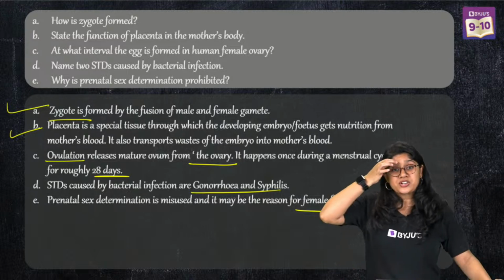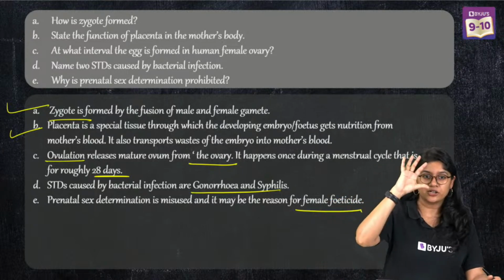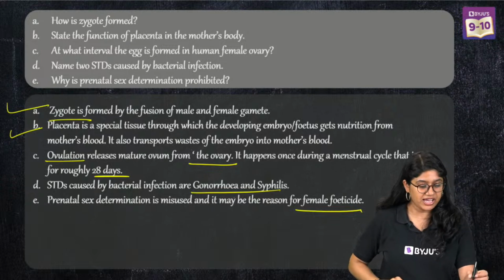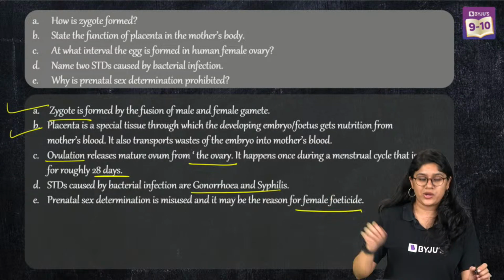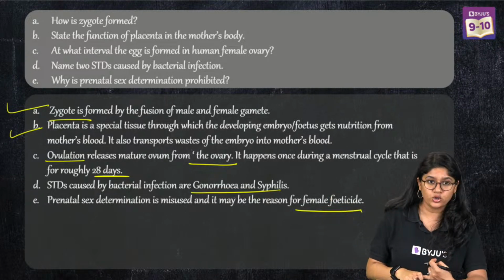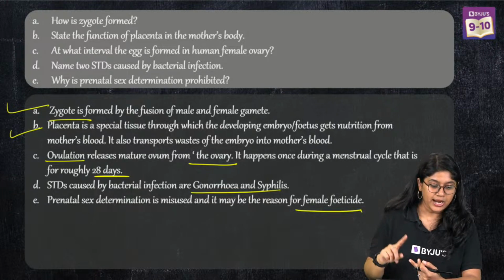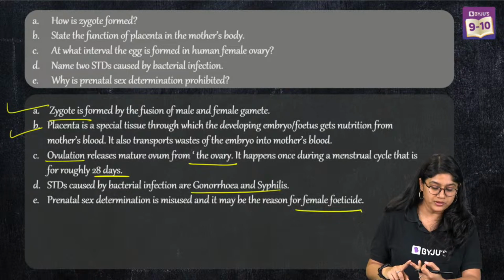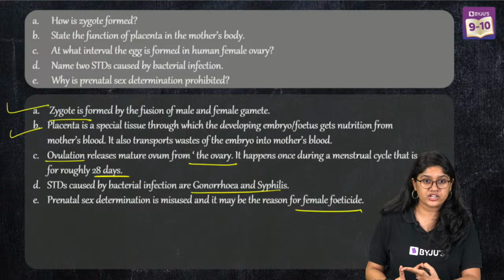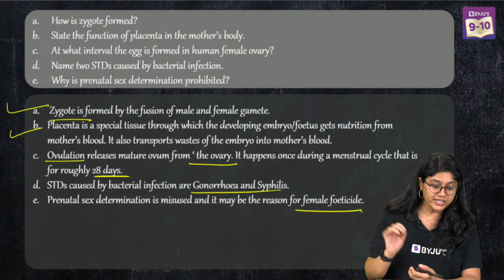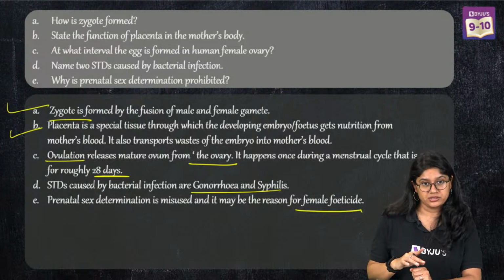So over here we have a set of 5 questions. Question number 6, and we have 5 one-mark questions. How is zygote formed? State the function of placenta in the mother's body. At what interval is the egg formed in the human female ovary? Name 2 STDs caused by bacterial infection. And why is prenatal sex determination prohibited?